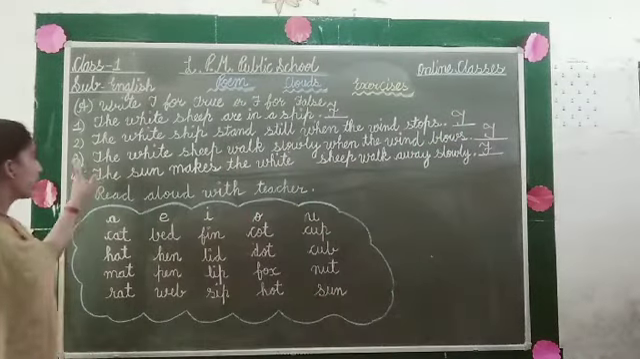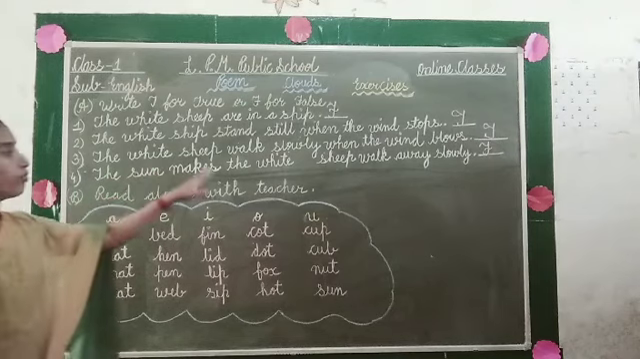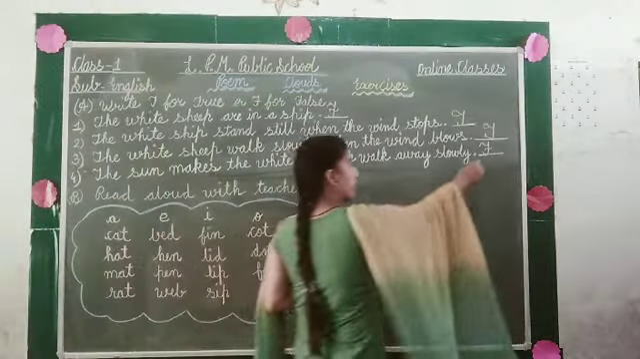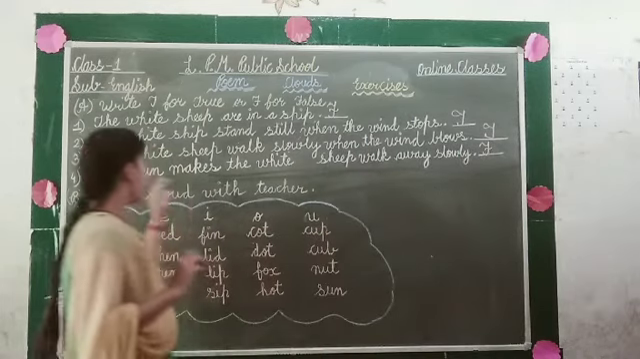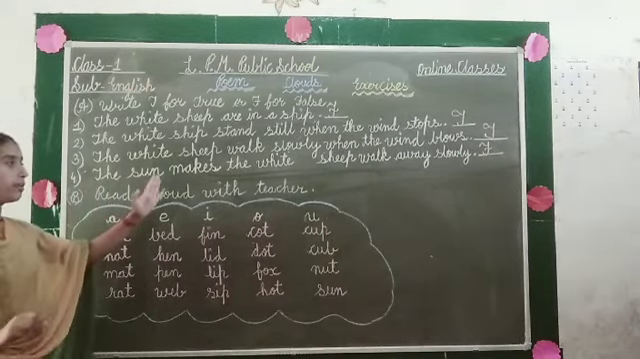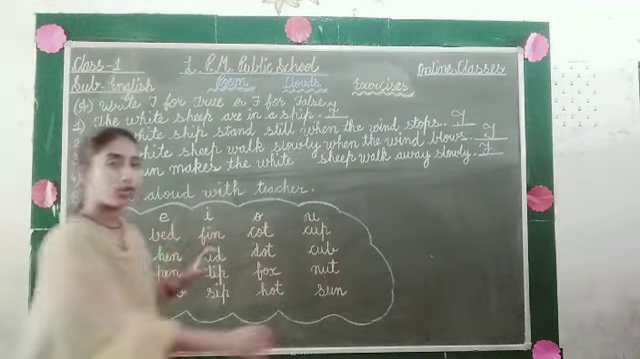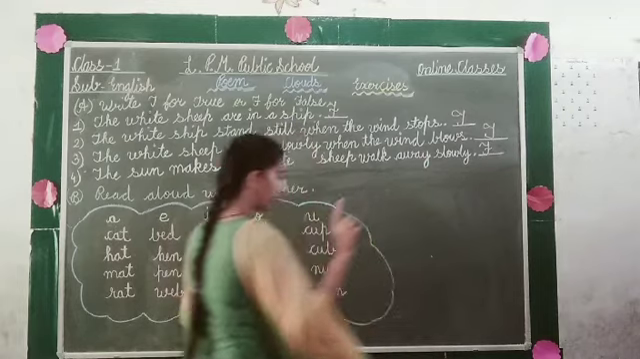Now after that, the third is, the white sheep walks slowly when the wind blows. So it is true. So we have to write T here. And after that, number 4, the last one, is the sun makes the white sheep walk away slowly. So it is false. So we have to write F here, okay?